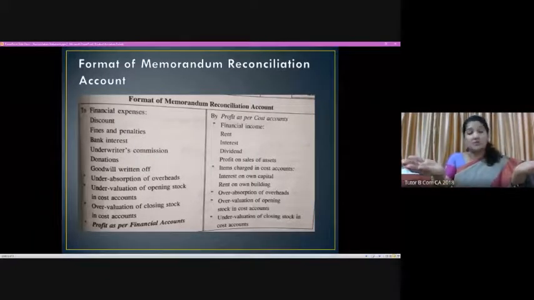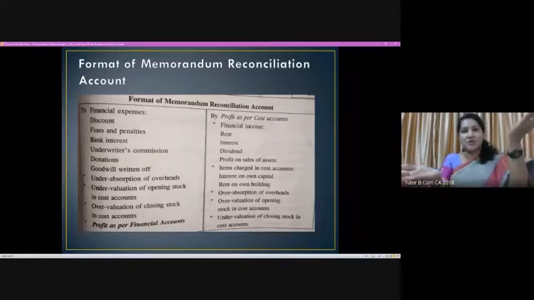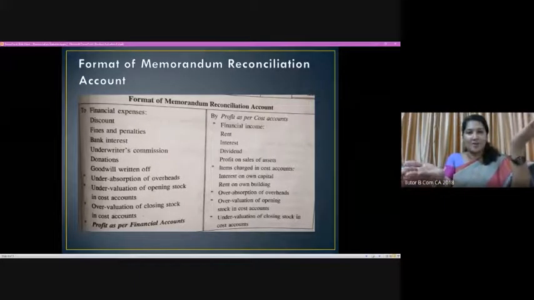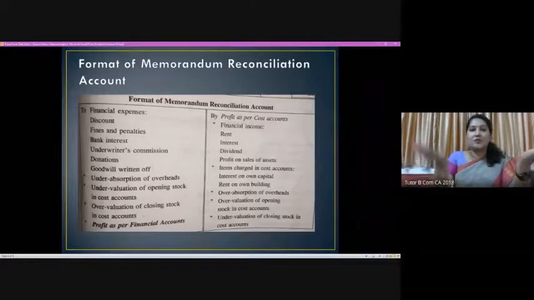Suppose one income is not charged in cost account, but it is shown in financial account. Position would be like this. Financial account profit will show higher balance, whereas cost account profit would be low. So if we need to bring it back, we have to add that income to cost account to balance it.